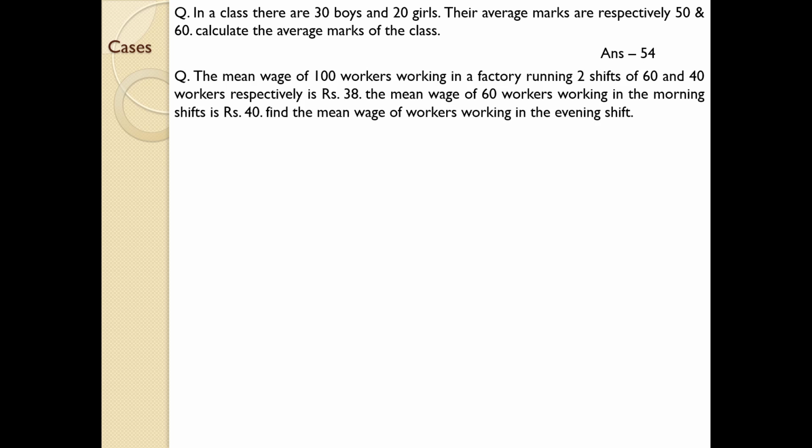Next one. The mean wage of 100 workers in a factory running two shifts of 60 and 40 workers respectively is 38, and the mean wage of 60 workers working in the morning shift is 40. Find the mean wage of workers working in the evening shift.